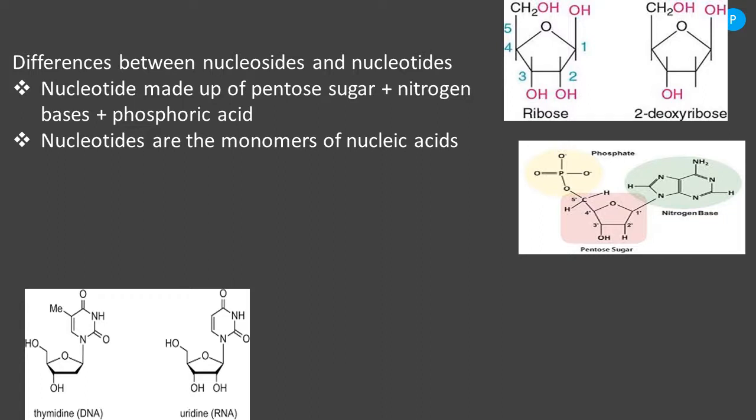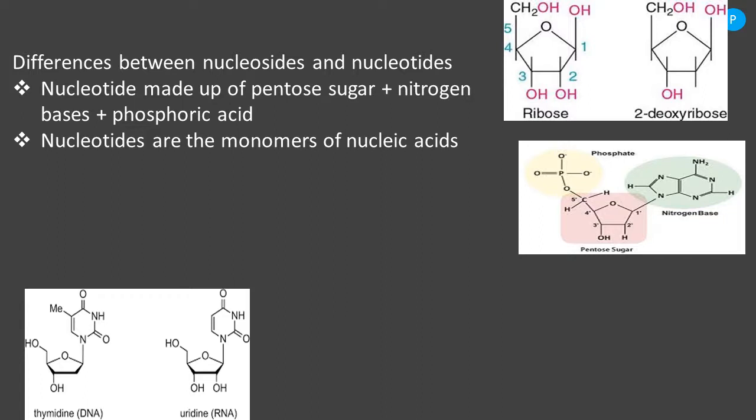And again, between the phosphoric acid and the carbon of the pentose sugar, there is a bond. That bond is called an ester bond. It is usually called a phosphodiester bond, because two bonds take place on either side of the phosphate, because when one nucleotide binds with the adjacent nucleotide, there is a need of bond formation.